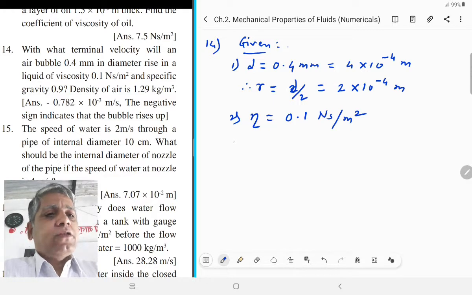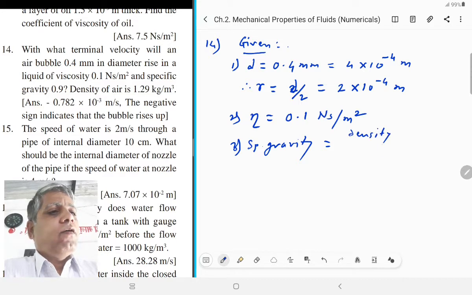Specific gravity means density of liquid to the density of water of equal volume.